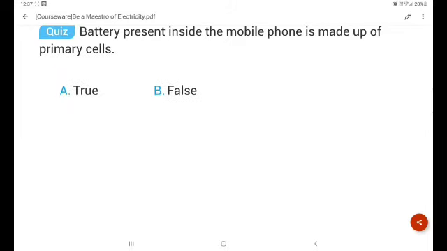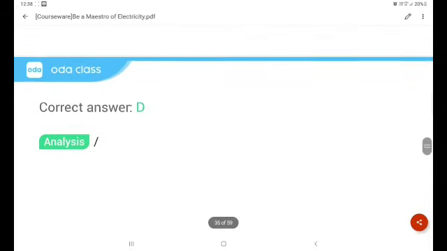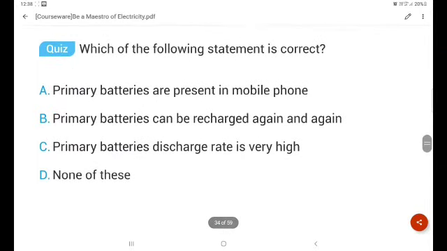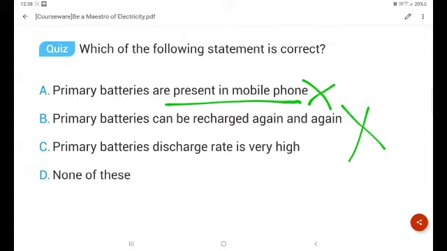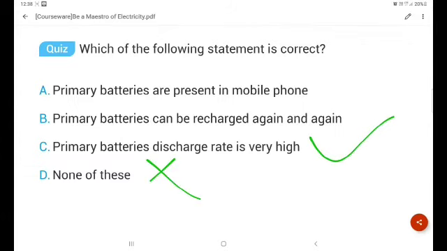The battery present inside the mobile phone is made up of primary cells. That is false. We can charge it, so it is false. Then, which of the following statements is correct? The primary cell is present in the mobile phone. That is wrong. Then primary batteries are recharged again and again. This is also wrong. And primary batteries' discharge rate is very high. And this one is correct. Yeah, this one is correct, and these are false.